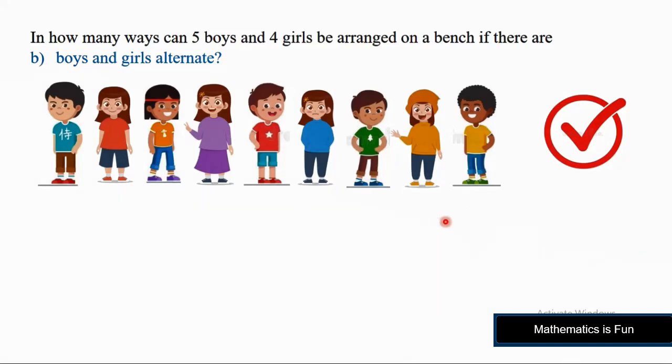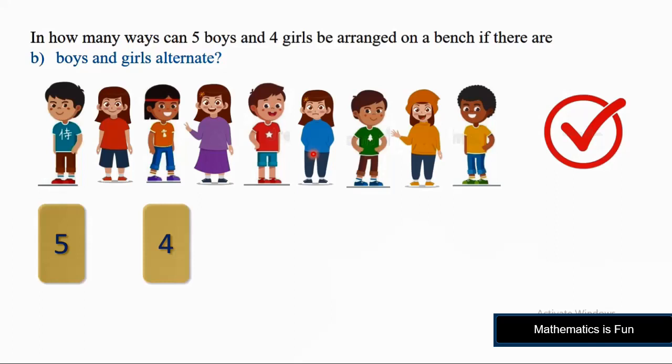Let's now see the possibilities for the selection of boys and girls at their places. For the boy at the first place, we have in total 5 boys, so we have 5 choices to select a boy for this place. Now for the second boy in the third place, we have 4 choices, because one is already selected for the first place.